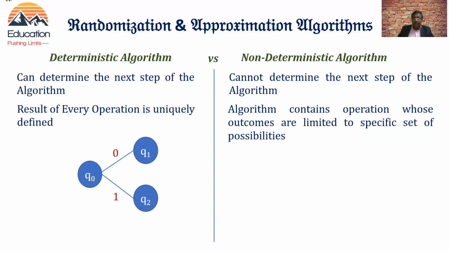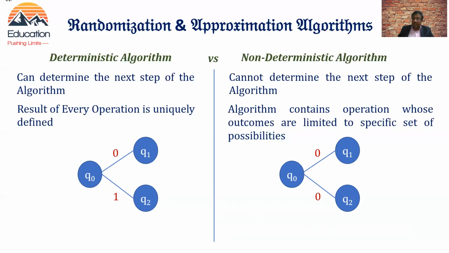And whenever the input is given as 1, Q0 will move to Q2 only. That is, the output is determined here. Whereas in a non-deterministic algorithm, Q0 may move to either Q1 or Q2 whenever an input of 0 is given. We don't have a determined output, and we don't have a determined step here.